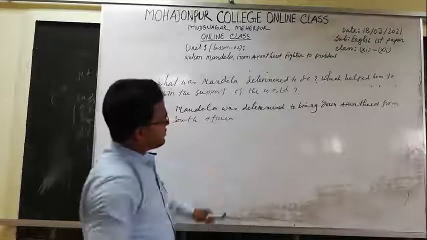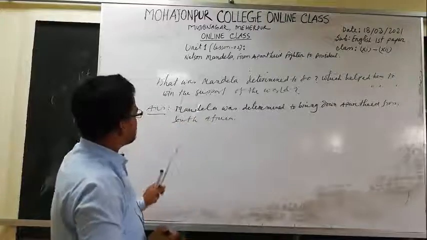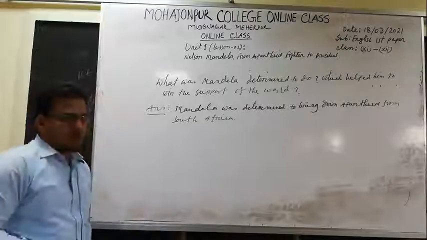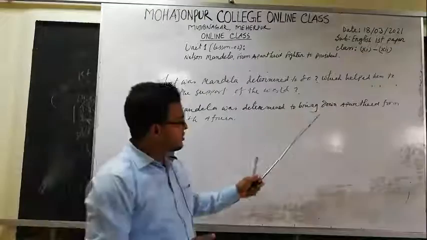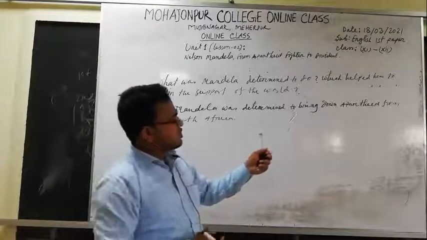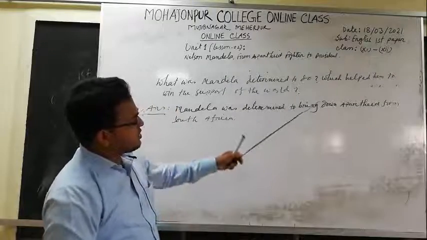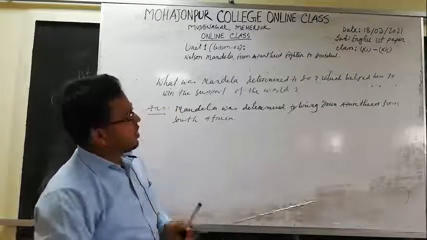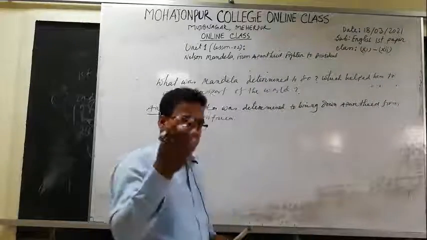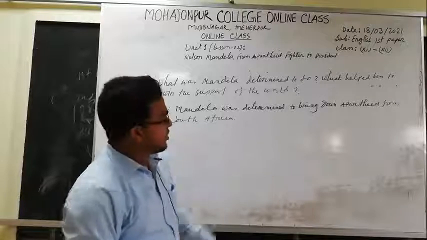And the next question is, which helped him to win the support of the world? If there is a question with any WH word, and there is no auxiliary verb or subject after that, then you can write the answer in place of that WH word.